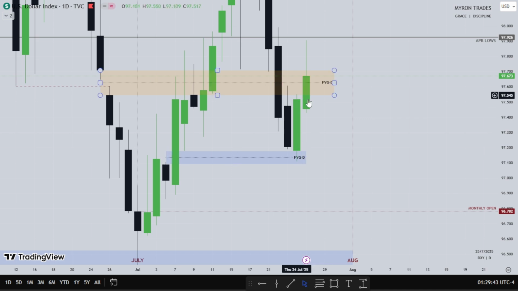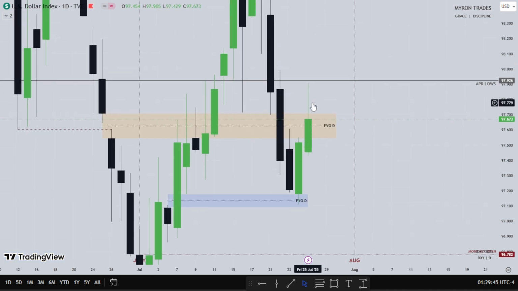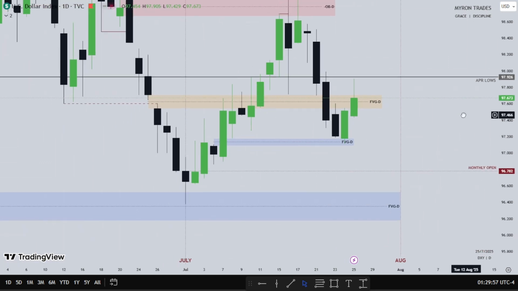So for the new week, I want to see what dollar will do with this fair value gap. If we are going to use this fair value gap as resistance to go lower, we'll see, or maybe support to go higher. So we'll see. So this is the dollar for the daily time frame.